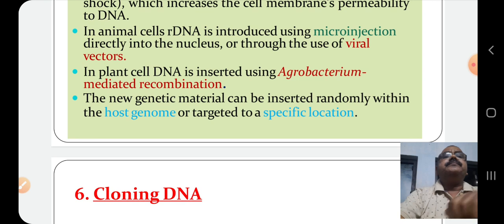In plant cells, DNA is inserted using Agrobacterium mediated recombination. The new genetic material can be inserted randomly within the host genome or to a target location. That means we can insert the genetic material randomly, or we can insert to a point which we have decided.